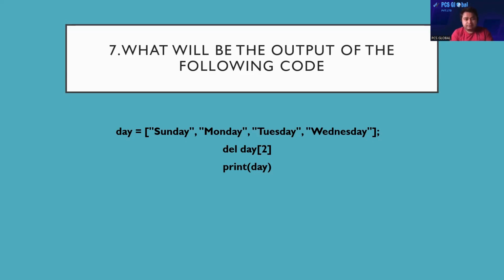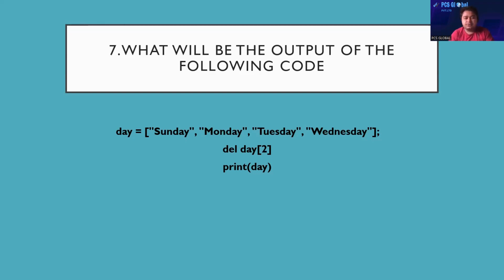So what will be the output actually? See, del is used in Python for delete. And here we stored some data in list form in the day variable. And after that, we have to delete, del is used as delete, then day[2].